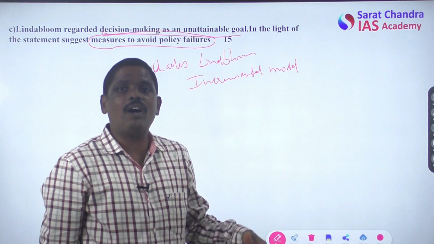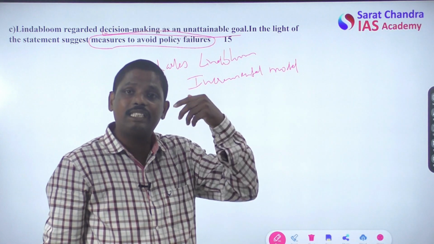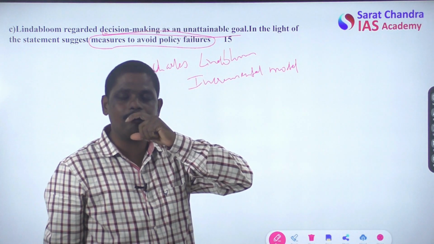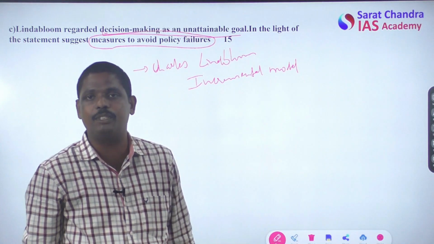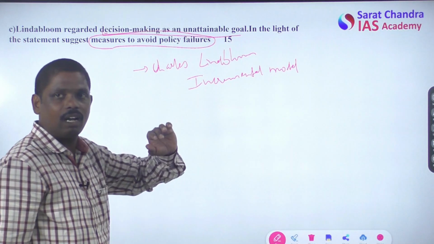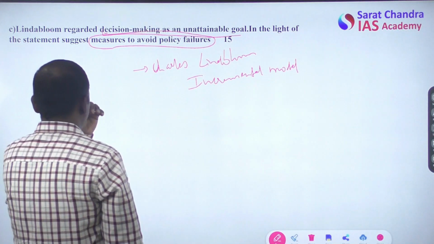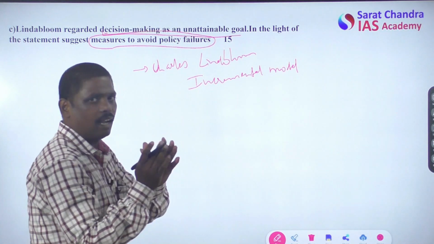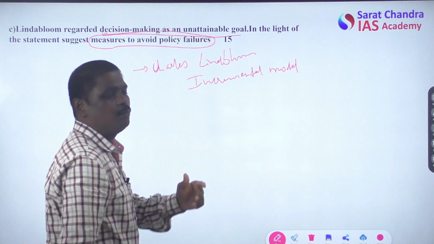Then, what kind of theory was given by Lindblom and how it is different from other possible decision making theories like Herbert Simon's. If you can analyze this, then the second part of the answer is over. So first of all, I'll try to give a brief description of Charles Lindblom's theory.